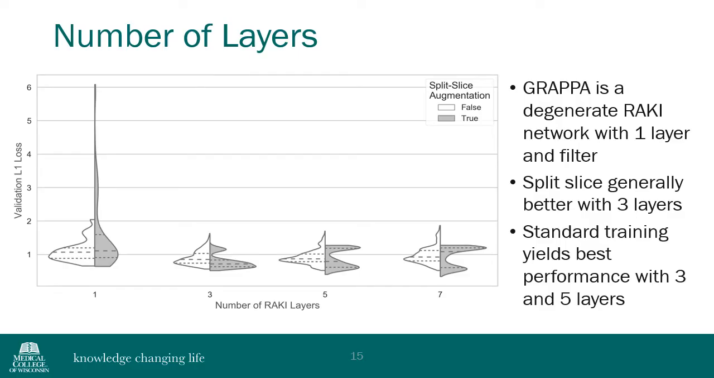Here are the results of the grid search, which show the impact of split-slice augmentation of the training data. These violin plots show the distribution of L1 loss function values across all networks and subjects of the testing data with the split-slice augmentation dataset shown in gray and without the augmentation shown in white. In this plot, the data are separated by the number of layers included in the RAKI network. Of note, a single-layer RAKI network with a single filter is equivalent to slice GRAPPA solved with the optimizer used in the neural network fitting. Of note, means, shown with dashed lines, are lower with split-slice training with 3 and 5 layers. Further, network performance is generally shown to be best with those 3 or 5 layers.